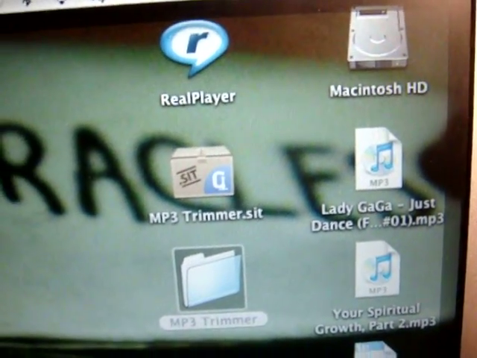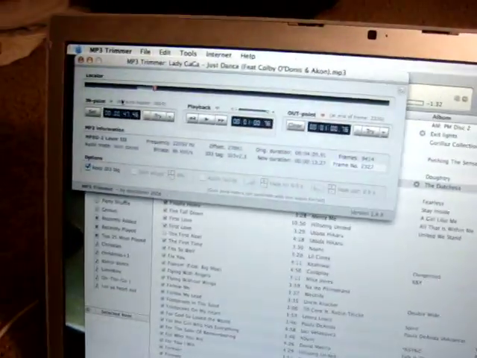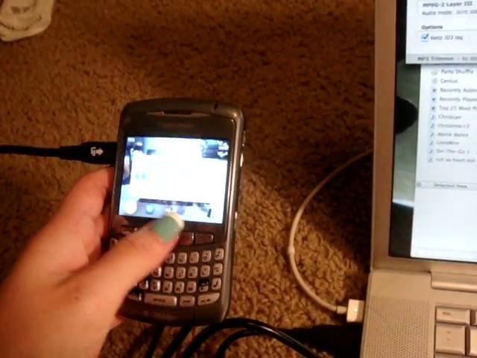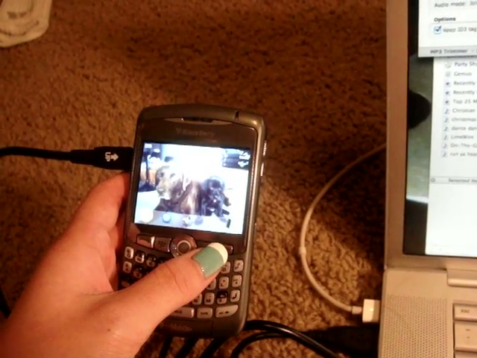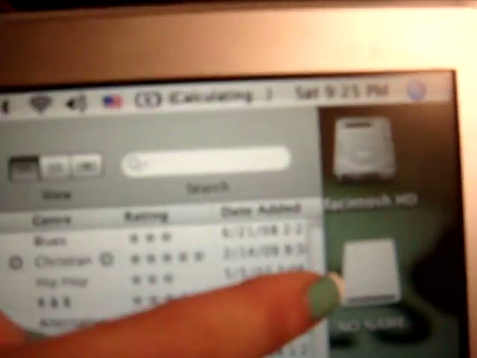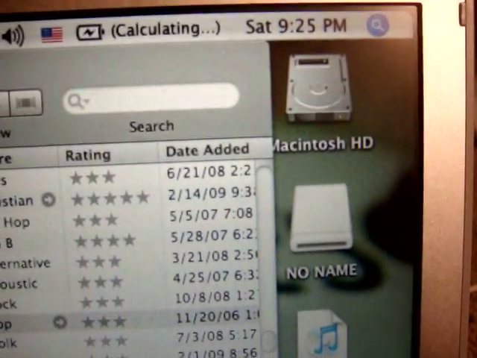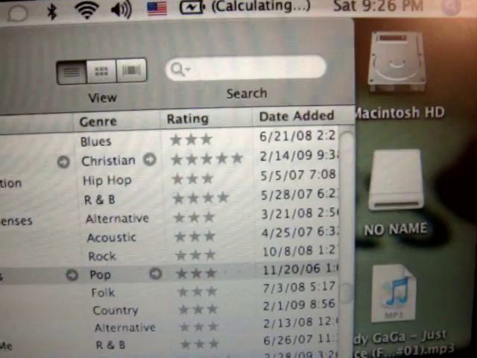The next thing that I'm going to do is, using the cord that the Blackberry came with, I'm going to plug it into my phone. And it should come onto my computer. Right there. Under no name, because I didn't name it. Then if I open my Finder, which is down here,